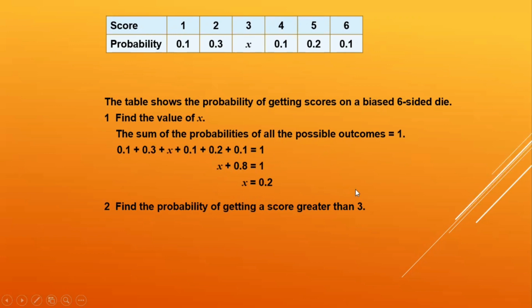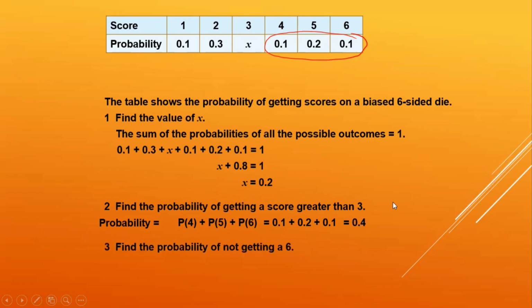Now, greater than 3 means you'll have to add the probabilities of all of these. Probability of 4, 5, and 6. So, finding the probability, we will be adding the probability of getting 4, getting 5, and getting 6. 0.1 plus 0.2 is 0.3, and 0.3 plus 0.1 is 0.4. Got it? So let us solve some more problems.